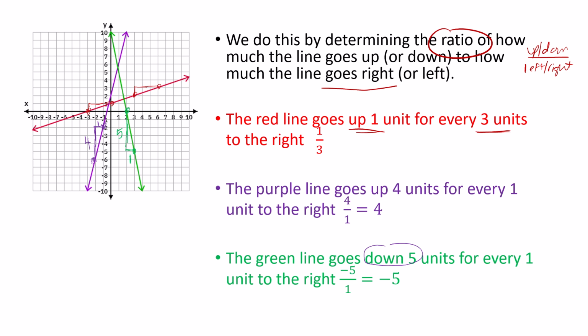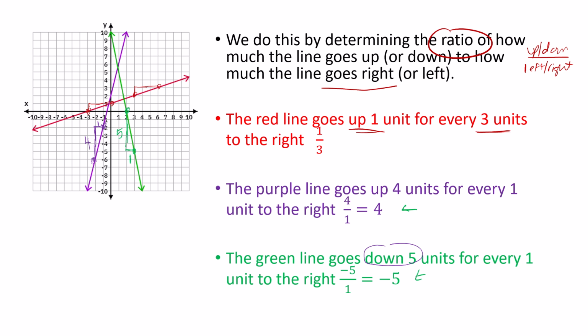Now, what that tells me is a couple things. It does tell me that if the line is tilting down, then we're going to use that negative to indicate, yes, we are moving down. But notice that we can use what's called the magnitude or the absolute value of that to determine that the green line actually is steeper than the purple line because it's changing more for each unit. It's just heading in a different direction. So the negative tells us which direction the line is going, whether the line is tilting up or tilting down. And then the number part tells us how steep it is. So green is actually a steeper line, but going in another direction.